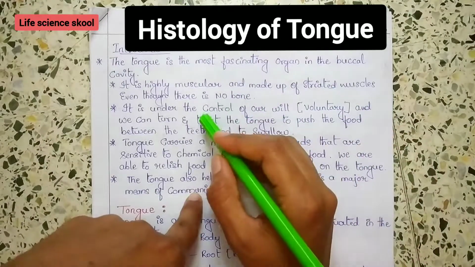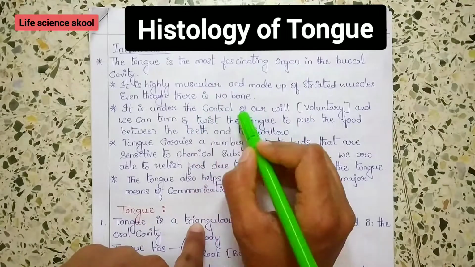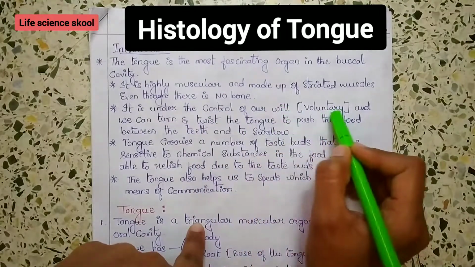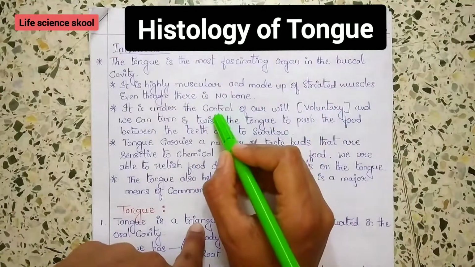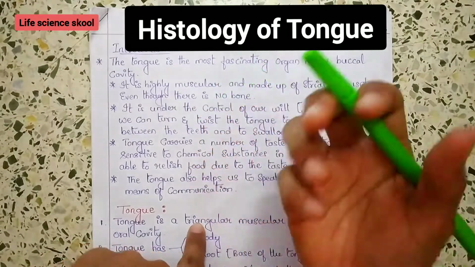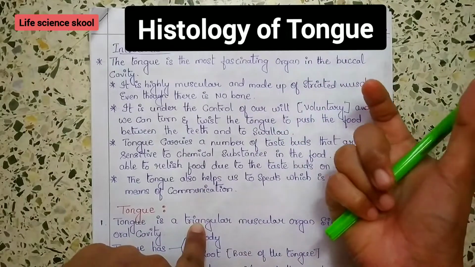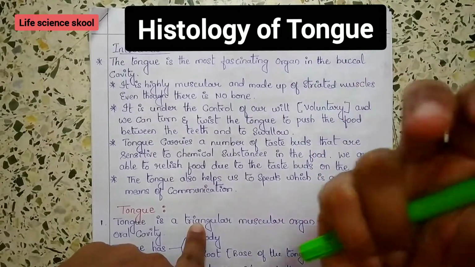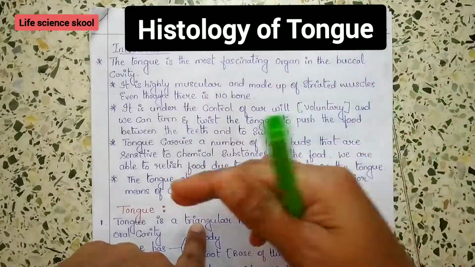Now we will move on to the next point. It is under the control of our will. That means it is voluntary, right? We can turn the tongue and twist the tongue to push the food between the teeth and to swallow it.